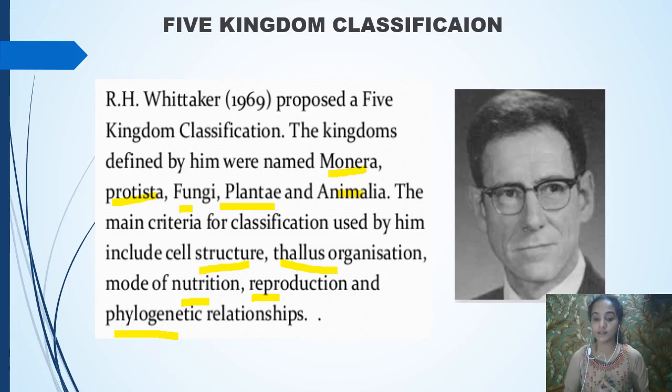So what are the criteria for R.H. Whittaker to classify into the five kingdoms? First, cell structure, then thallus organization, then mode of nutrition, then reproduction, and the phylogenetic relationship. Clear? So these were the criteria that he used to classify the whole group of living organisms into five kingdoms: Kingdom Monera, Kingdom Protista, Kingdom Fungi, Kingdom Plantae, and Kingdom Animalia.